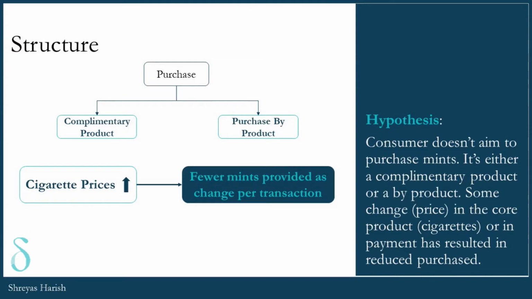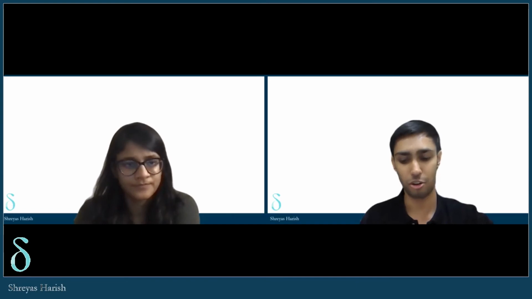Intuitively, this proves to be right, and we find that cigarette prices having gone up is leading to fewer mints being provided as change in this transaction. I'd like to take a minute to actually break this down further and see how we can go about coming up with solutions to this problem. Does it make sense for me to get into this right now?